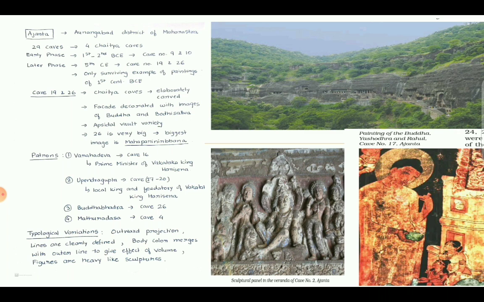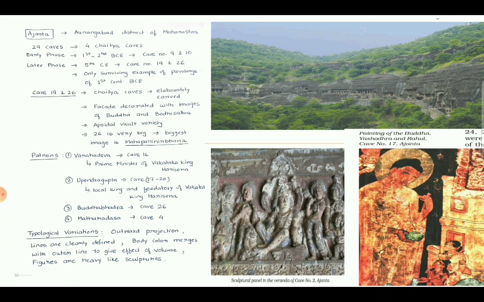So who were the patrons? A few of the patrons were, number one, Varahadev. Varahadev was Prime Minister of Vakataka King Harisen. He patronized cave number 16. Similarly, Upendra Gupta patronized caves number 17 and 20. He was the local king and feudatory of Vakataka King Harisen. Cave 26, which is the largest one, was patronized by Buddha Bhadra, and cave number 4 was patronized by Mathuradas. In all these caves, typological variations are seen.